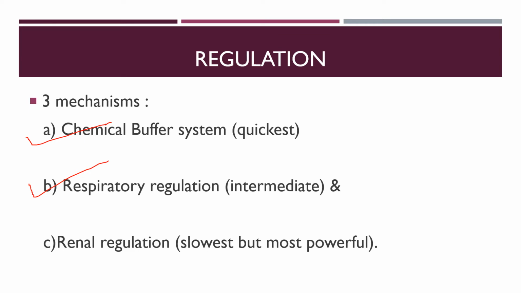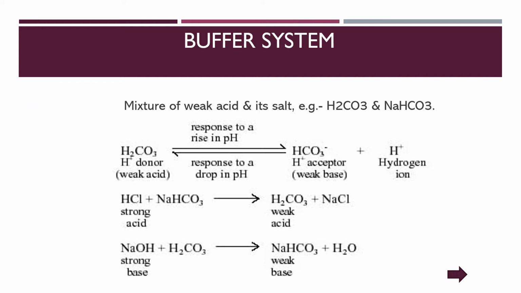And the third, slowest but most powerful, is the renal regulation. It can either excrete acid or base to readjust the extracellular fluid and H plus concentration. A buffer is a system that is a mixture of a weak acid and its salt. For example, the bicarbonate buffer: H2CO3 is a weak acid, carbonic acid, and its salt is HCO3. So when some strong acid or strong base is added to a system, this buffer will try to neutralize it. For example,